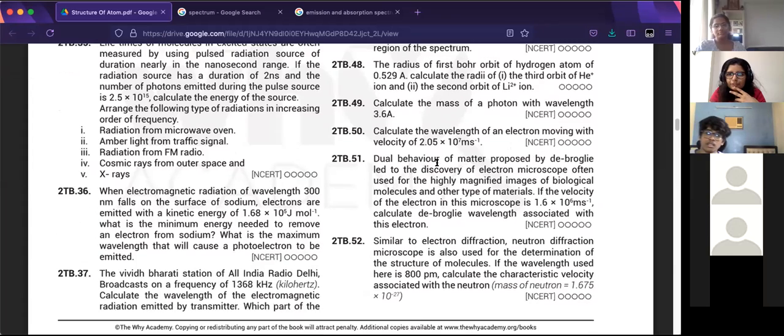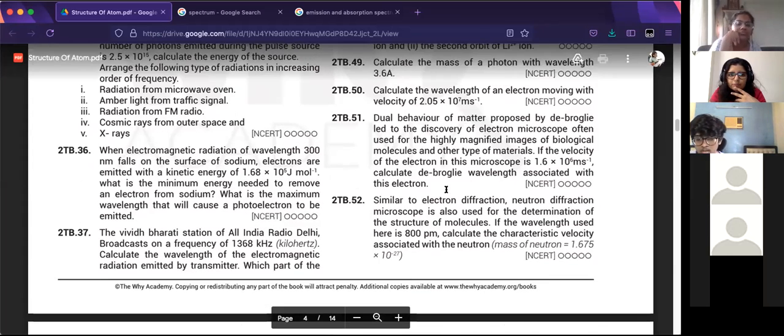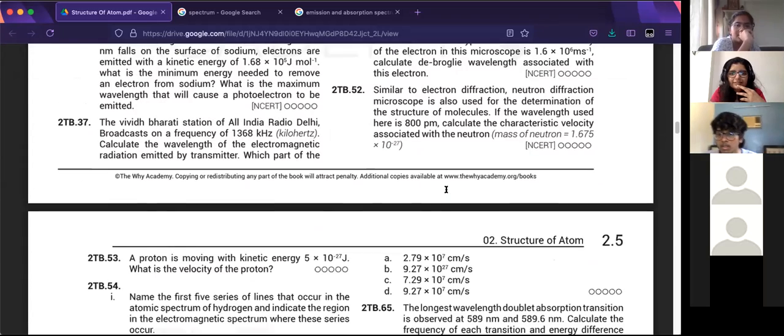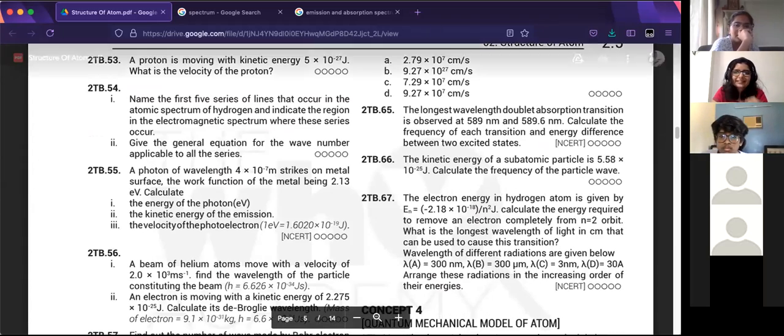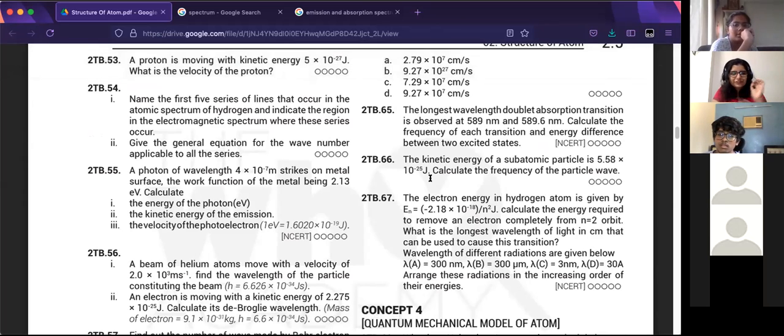Spectral lines and all, we haven't done it yet. What else is left in this chapter? Rishit, what else is left in this chapter? There's a lot left. We just scratched the surface of this. This is about structure of the atom. You won't complete it until you know what is the structure of atom.